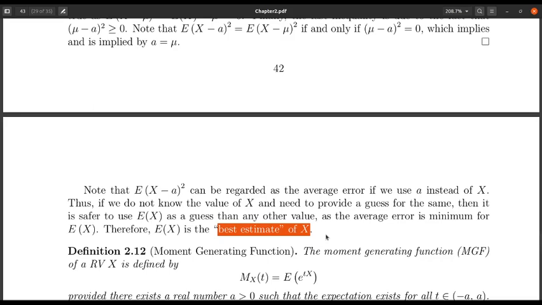Hope that this intuitive idea, these physical interpretations, are good with everyone. I stop here. In the next lecture, we will see another special expectation, which is the moment generating function.